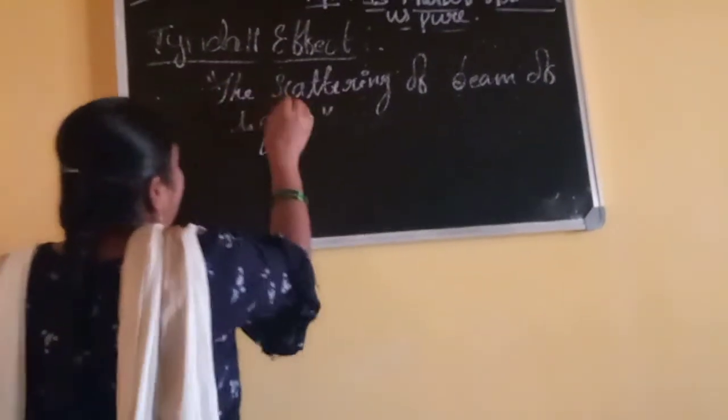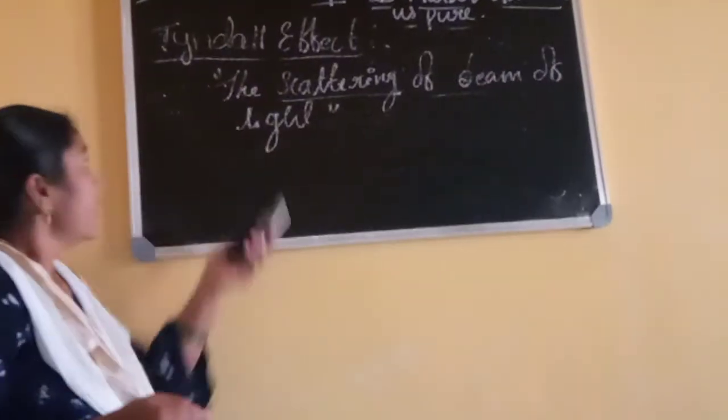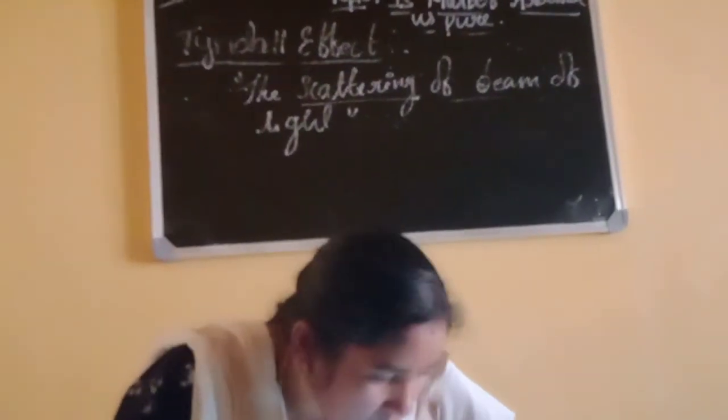The scattering of a beam of light is called Tyndall effect. Will you observe this beam of light? How the scattering is here? Is it right? This is the Tyndall effect.